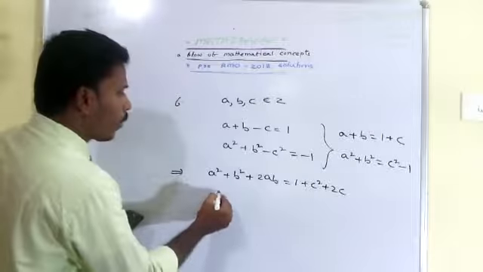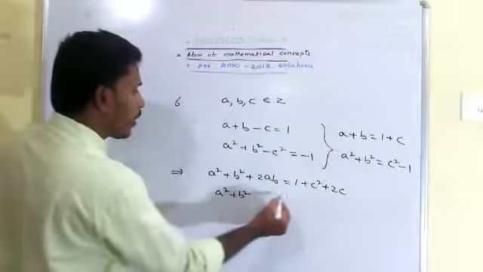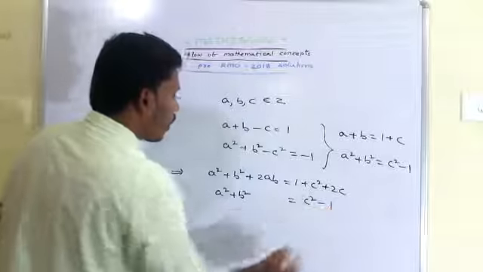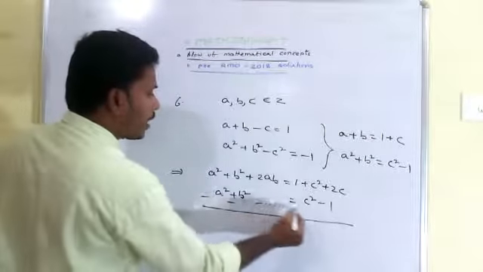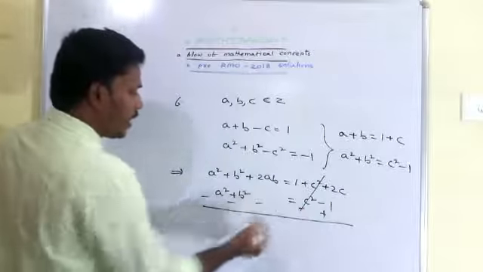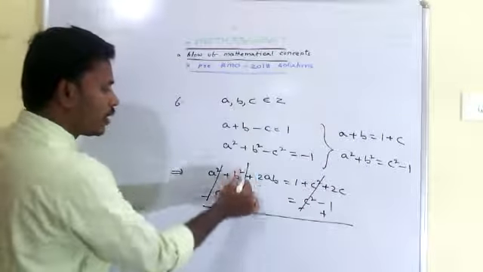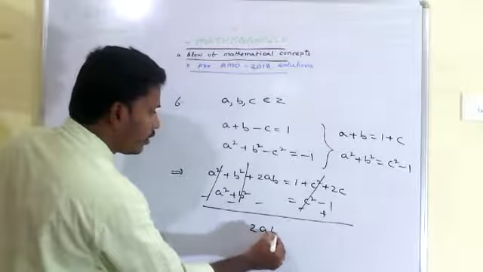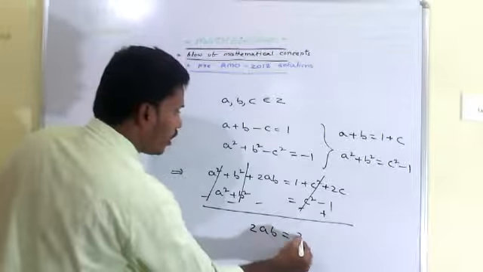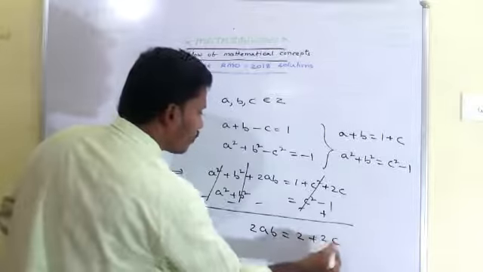Okay, and from the second equation, a square plus b square is equal to c square minus 1. And if you do subtraction, what will happen? These terms get cancelled. So here we have that 2ab is equal to 1 plus 1 is 2, plus 2c.